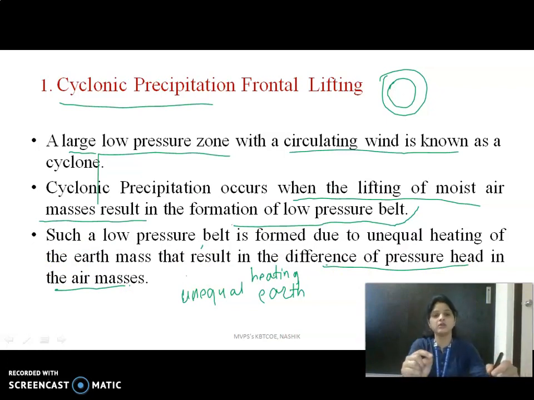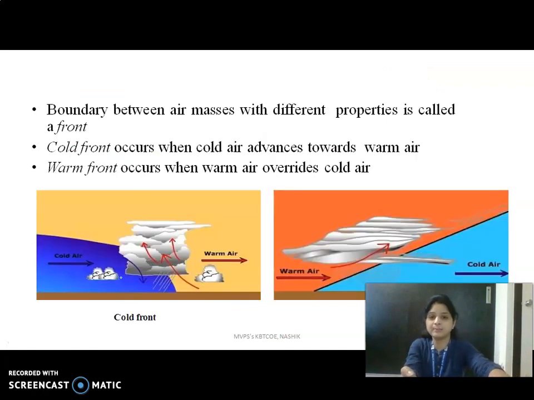There are two types of cyclone, the first one is the cold front and the second one is the warm front. The boundary between the air masses, as we already discussed, is called a front.